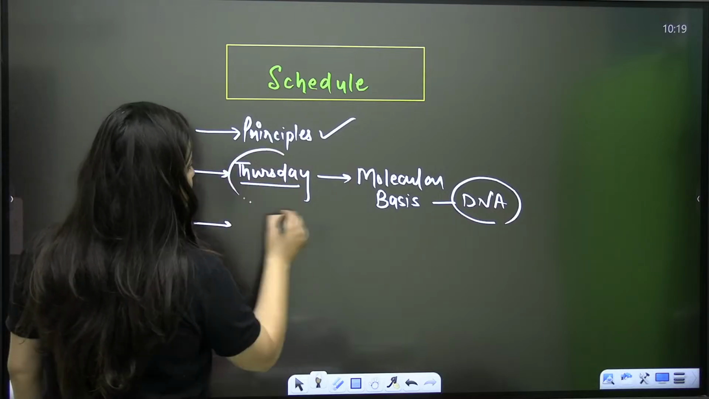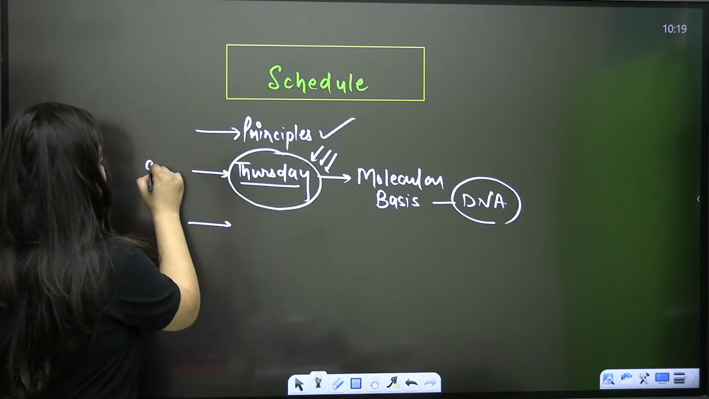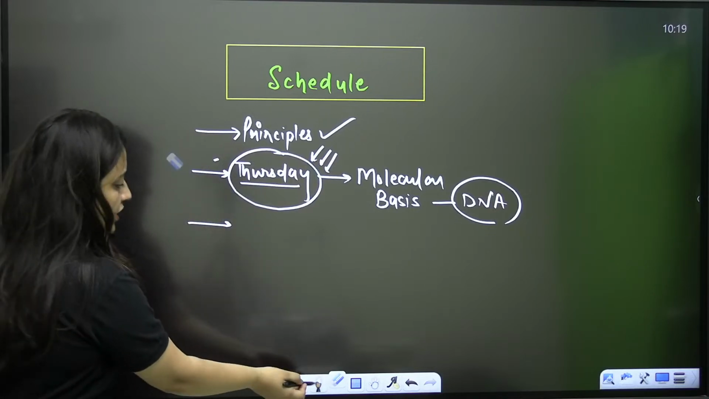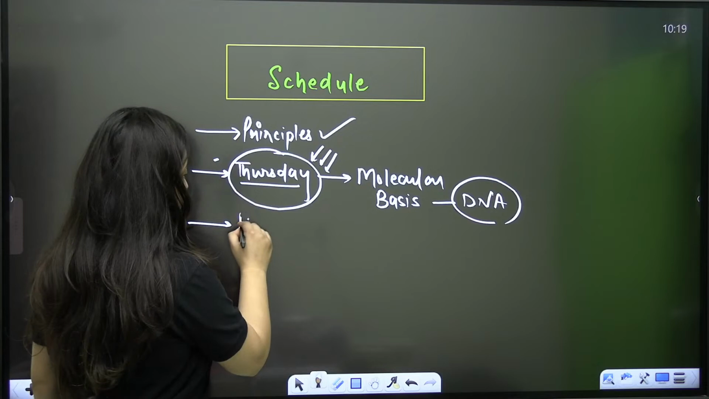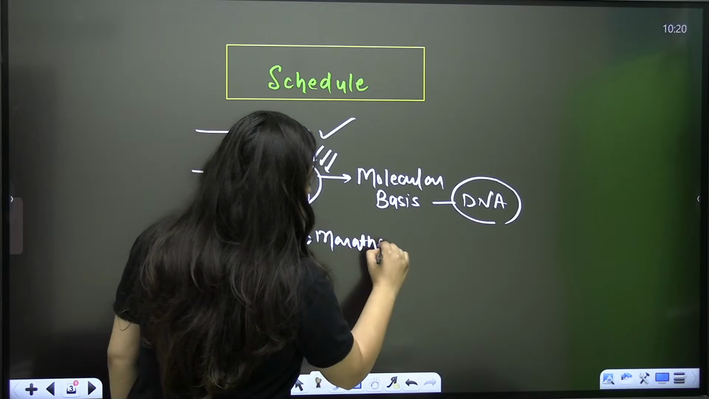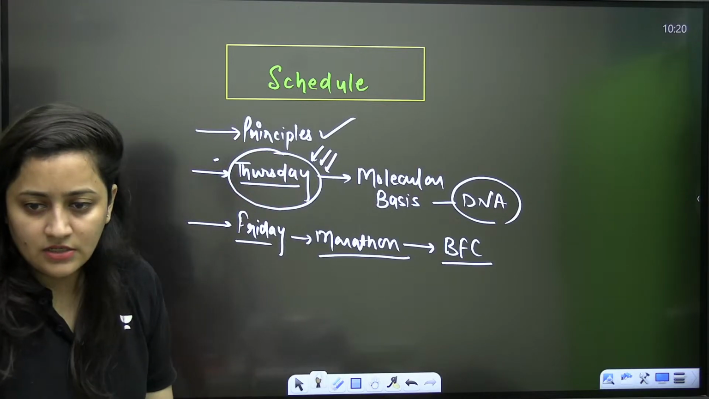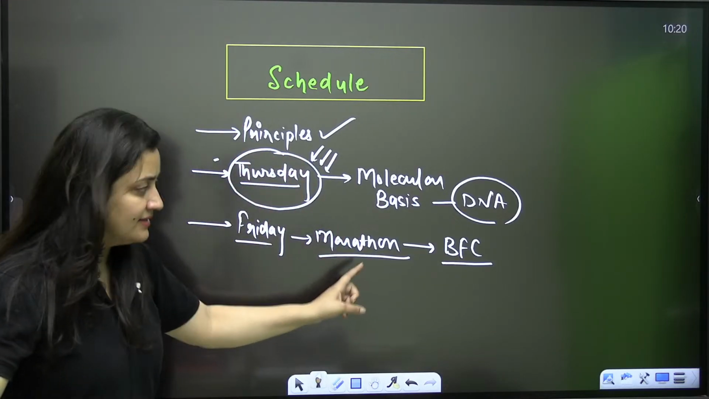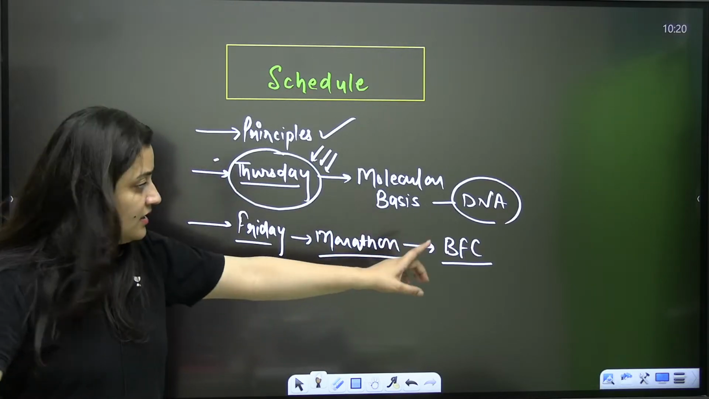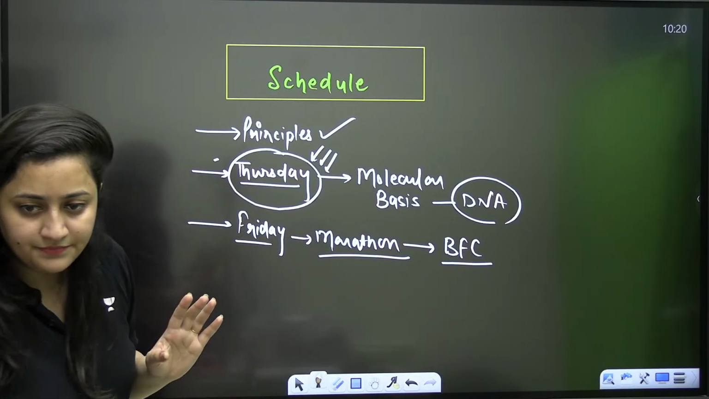On Thursday, you know we used to have one session at 3 p.m. also, but I might take it in the morning only, and we will start this particular chapter. When it comes to Friday, it is our marathon day. The next chapter that we need to start for marathon is Body Fluids and Circulation from your class 11. So this week, let's finish principles of inheritance and variation, let's start molecular basis of inheritance, and let's complete body fluids and circulation. Fine? Okay? Done?